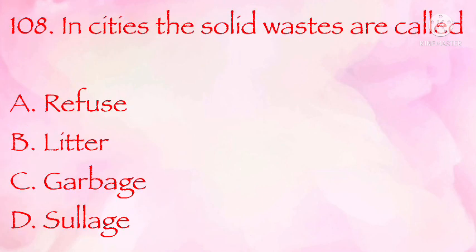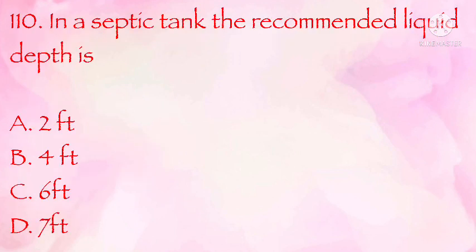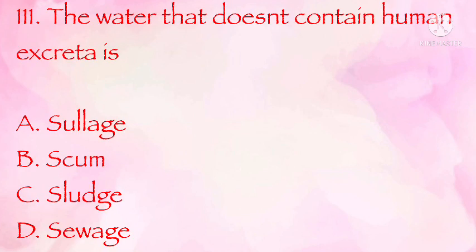Action phase. In cities, the solid wastes are called refuse, litter, garbage, sewage. The correct answer is A, refuse. Hospital refuse is best disposed by composting, sanitary landfill, incineration, burial. The correct answer is C, incineration. In a septic tank, the recommended liquid depth is 2 feet, 4 feet, 6 feet, 7 feet. The correct answer is B, 4 feet. The water that does not contain human excreta is sewage, scum, slush, sullage. The correct answer is A.